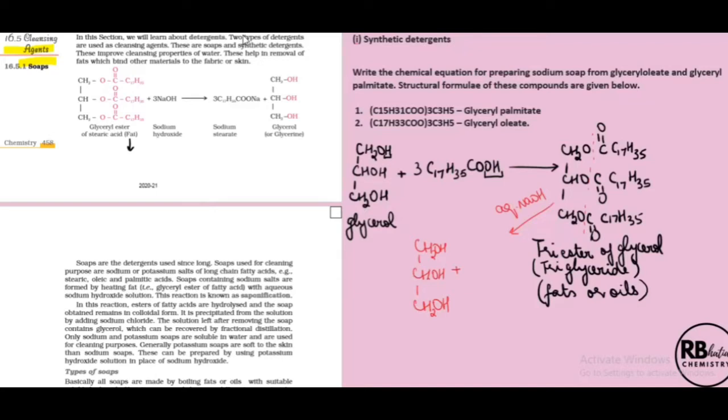along with formation of 3 moles of C17H35COONa. Why Na? Actually, we'll be getting an acid, but since the medium is basic, this acid will react with that base to form the sodium salt of the acid, which is called soap. So this is our main target. We're talking about soap formation.